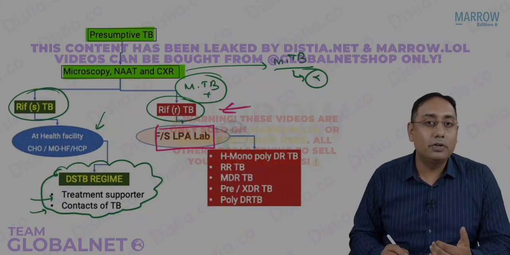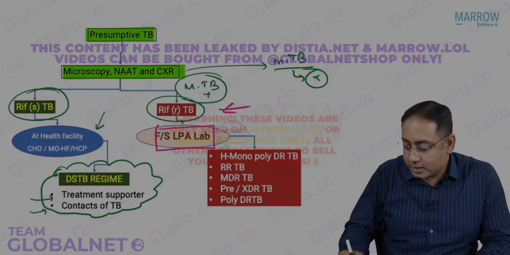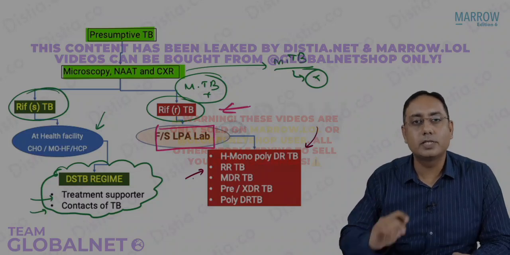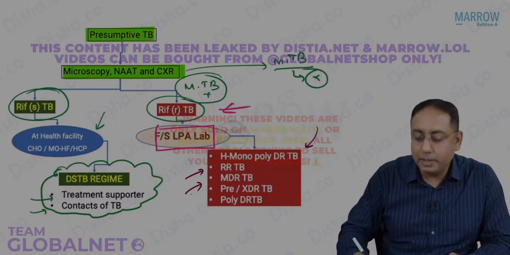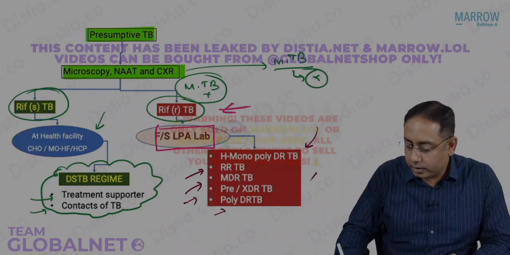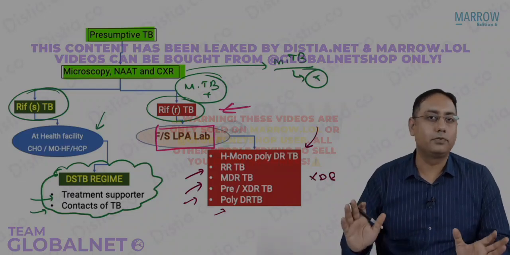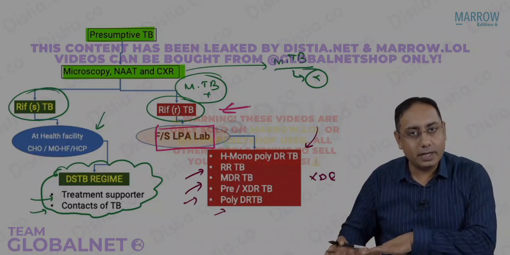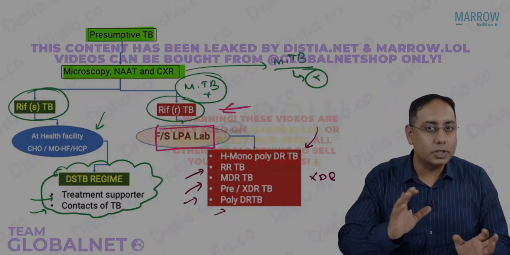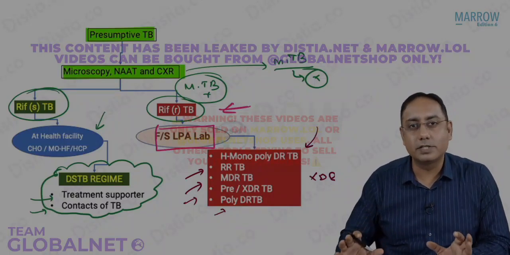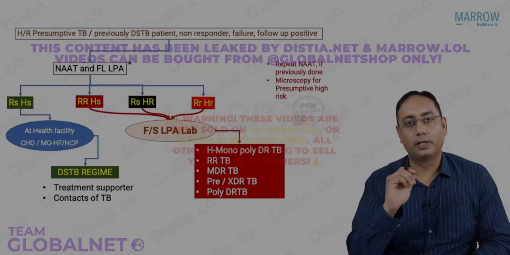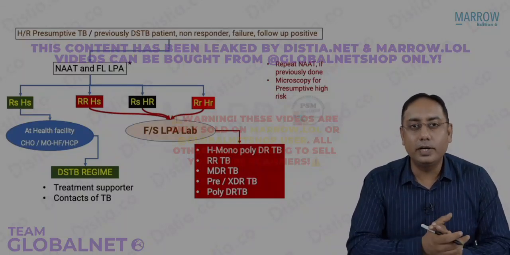Depending on the drug resistance, you will have different answers, like there could be H mono polydrug resistance. There could be rifampicin resistant tuberculosis, RRTB, only rifampicin. There could be MDR-TB, H and R resistance. There could be pre-XDR, or polydrug resistant, or XDR-TB. Right? There could be different types of TB, and different types of regimes will be there. I'm shortly going to discuss what regime to give in what situation, but these are your definite answers for the regime treatment for tuberculosis.